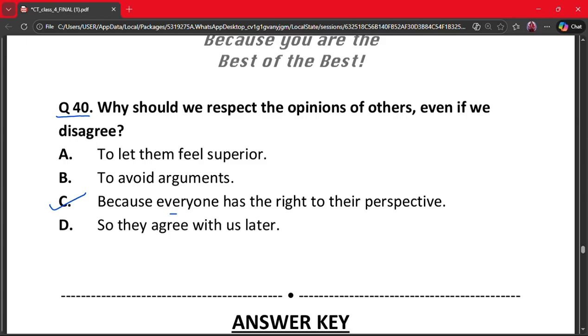So great job, students. You have now completed sample paper 3 class 4 with full understanding. Keep practicing logical thinking and problem solving skills.